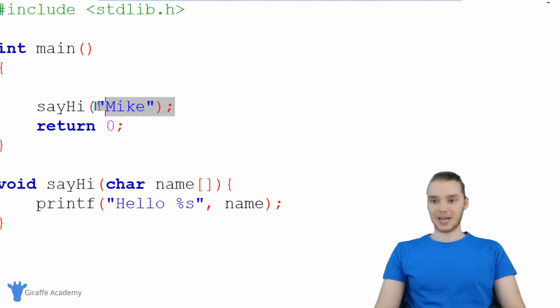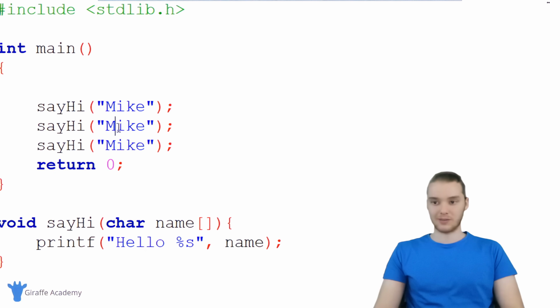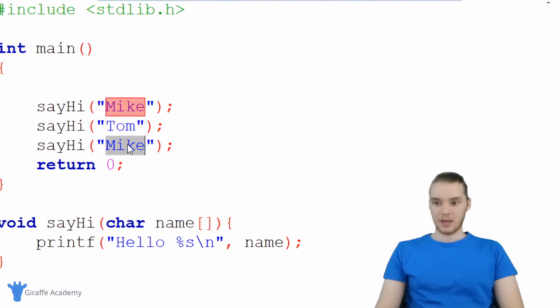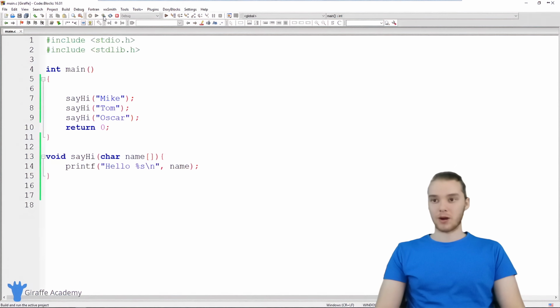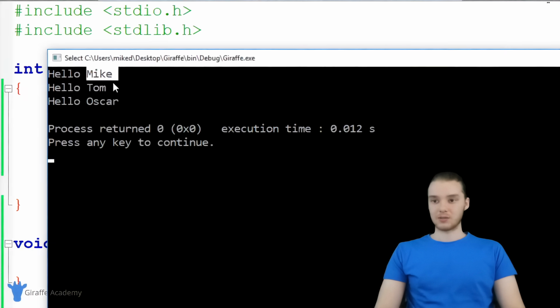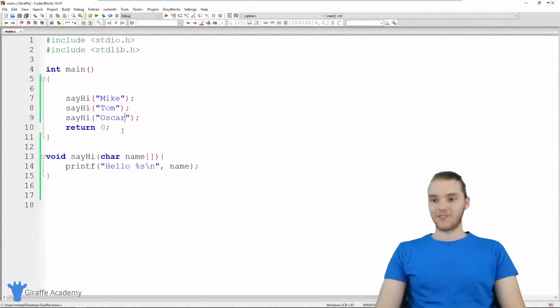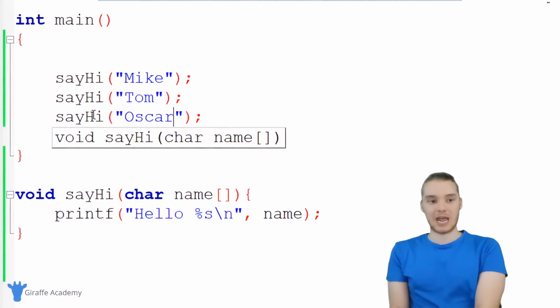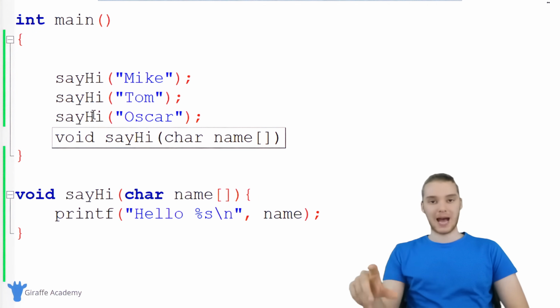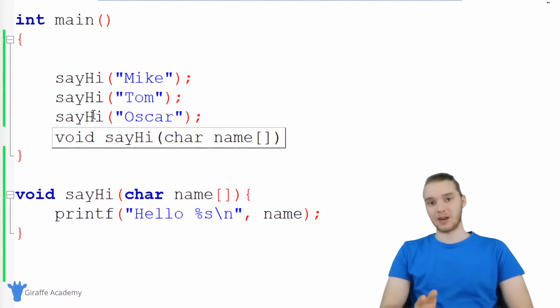The cool thing about this is I could copy this line of code and call this function a bunch of times with different names. Actually, I'm going to put a new line down here so this is more obvious. So I could say hello Mike, hello Tom, hello Oscar. Now when I run my program, it's saying hello to each of these different people. Because we define the function and we can pass it different names, depending on the parameter that we give it, it'll perform its task a little bit differently.